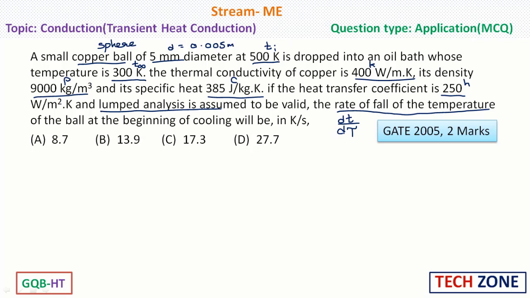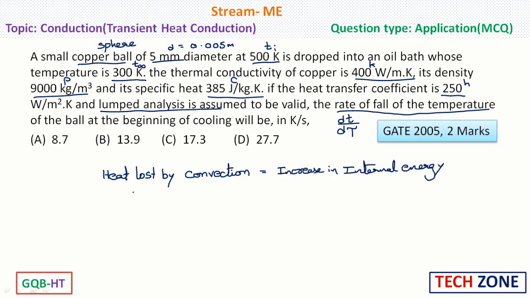In order to determine this, whatever is the heat lost by this copper ball by convection when it is dropped into the oil bath will be equal to the change in the internal energy.